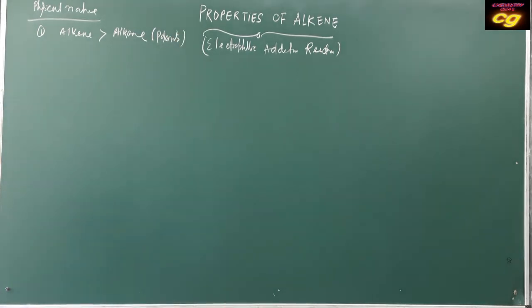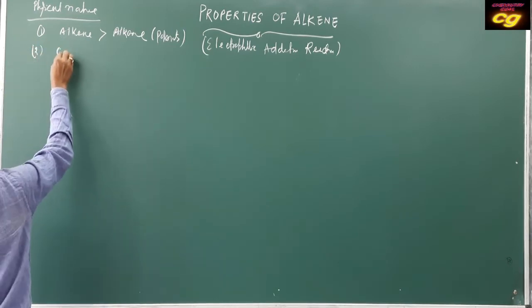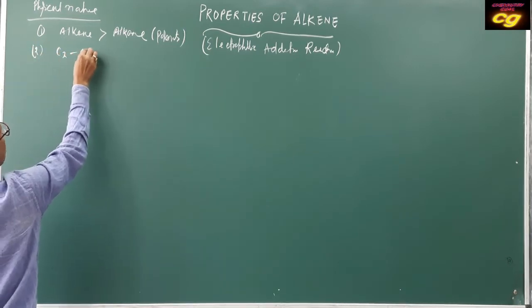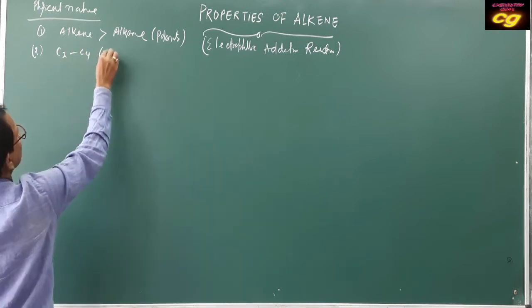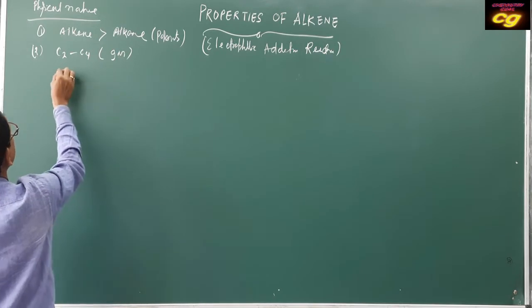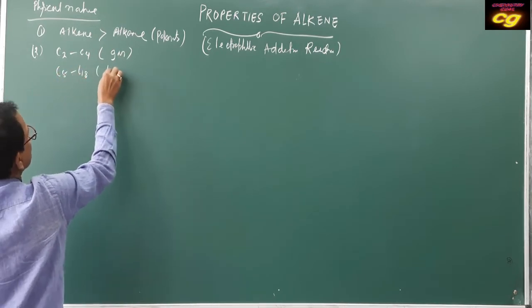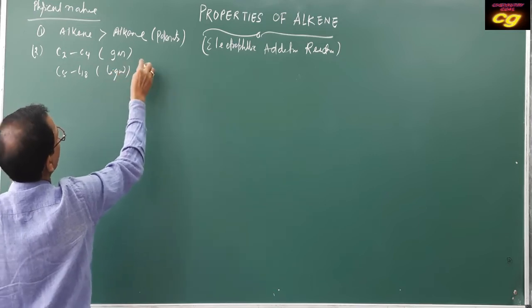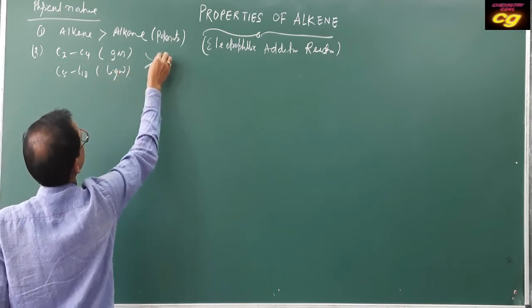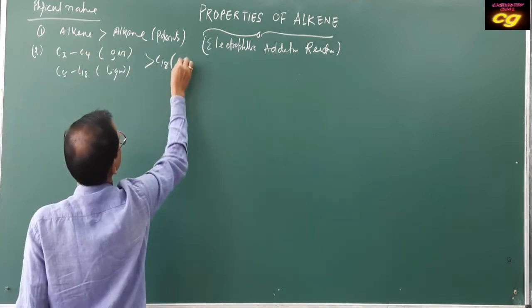But alkenes are almost insoluble in water and soluble in organic solvents. C2 to C4 alkenes are generally gases, C5 to C18 are generally liquids, and greater than C18 are solids.